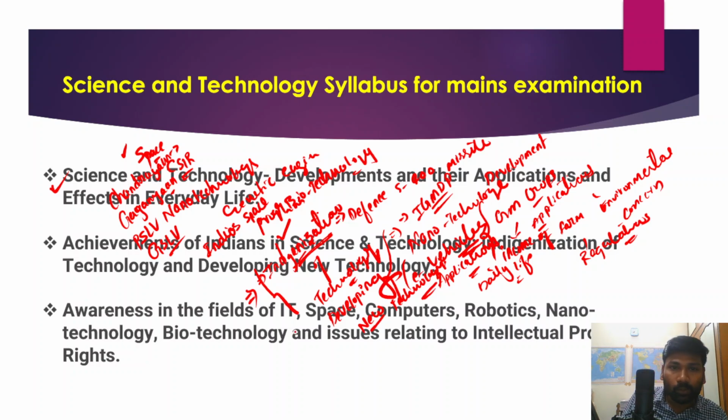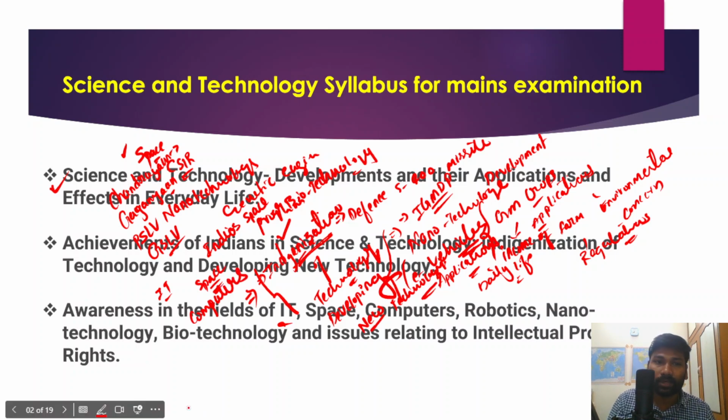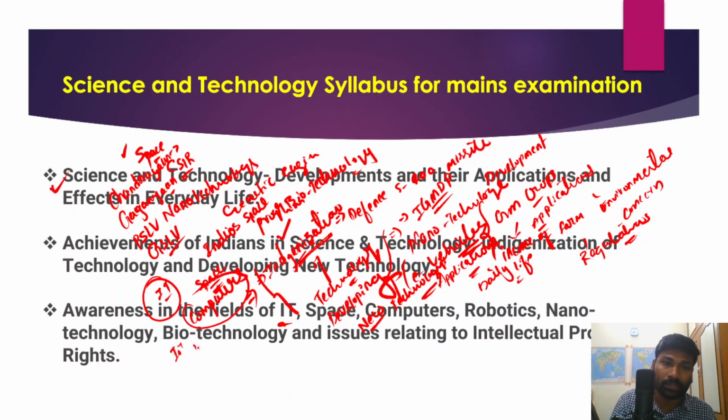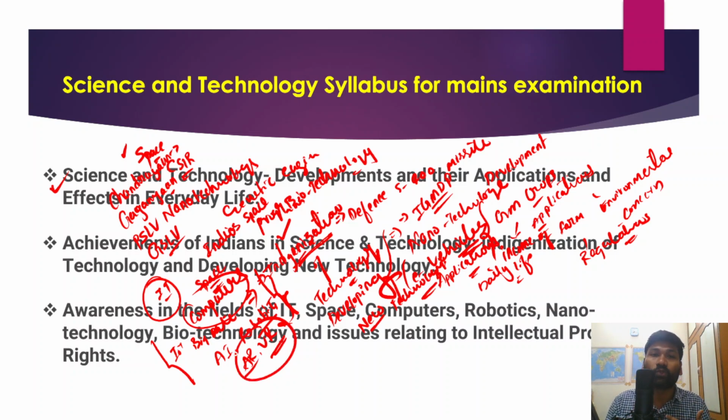Similarly, the UPSC syllabus talks about information technology, space, and another very important domain, computers. When we talk about IT and computers together, in recent times a number of areas, for example Internet of Things, big data, artificial intelligence, and robotics. All these are emerging areas. Virtual reality and augmented reality are also emerging areas that we should focus on.